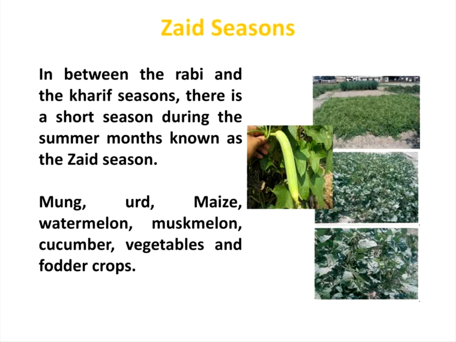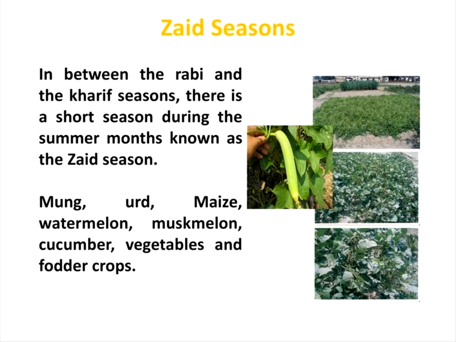Next is the zaid season, the third season. It is a short season in between the rabi and kharif seasons, which we have in the summer months only.